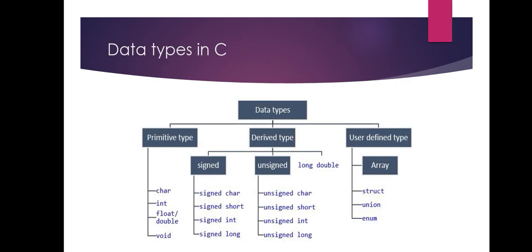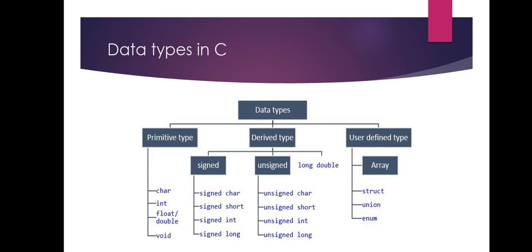So these are the data types in C language. Basically, data types can be classified into three types: primitive type, derived type and user defined type. So primitive type is nothing but the basic data types, which includes character, which is used to store single characters like alphabets and including special characters.